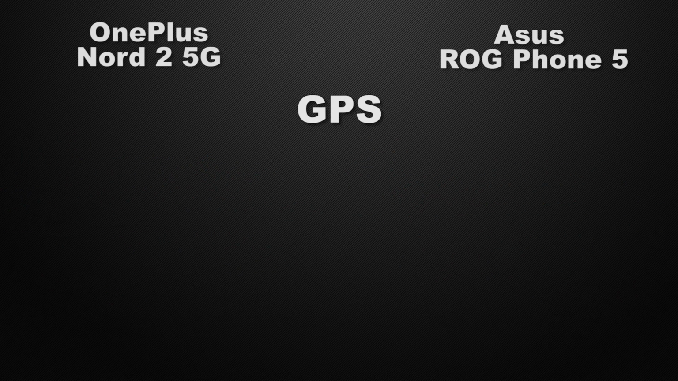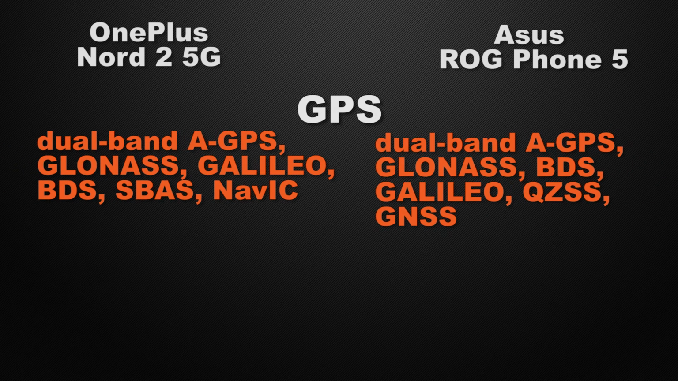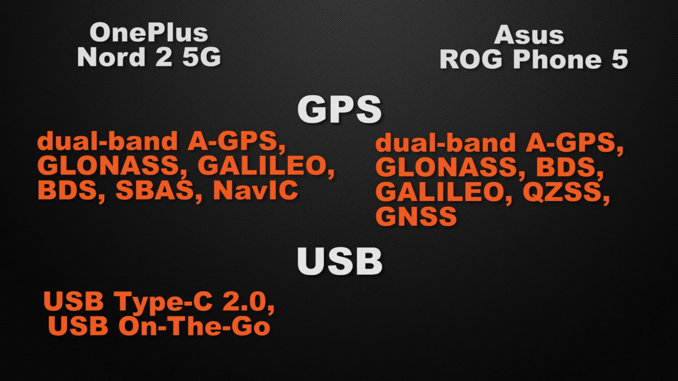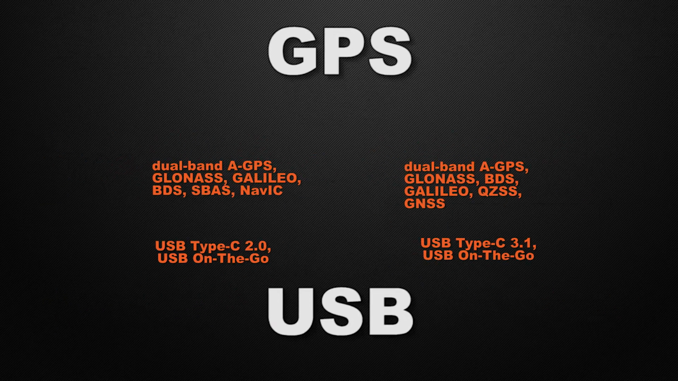Let's talk about the positioning chips in the devices. Nord 2 has dual band AGPS, GLONASS, Galileo, BDS and other chips, whereas ROG Phone has dual band AGPS, GLONASS, Galileo, BDS and other chips. So I will call it a tie because both of the devices have many chips. And about the USB connectivity of the devices, Nord 2 comes with 2nd generation Type-C connector with OTG support, whereas ROG Phone has 3rd generation Type-C connector with OTG support. So the clear winner here is ROG Phone.